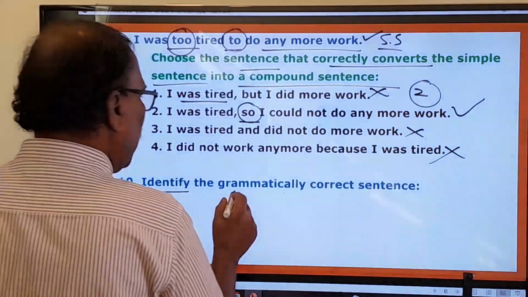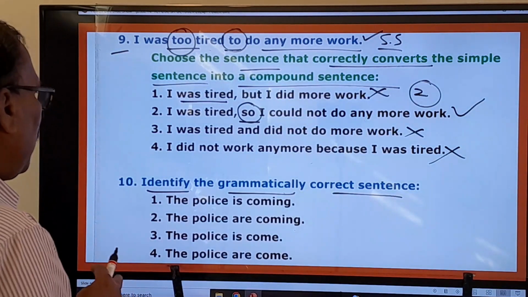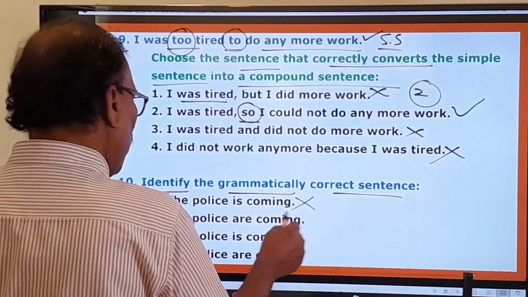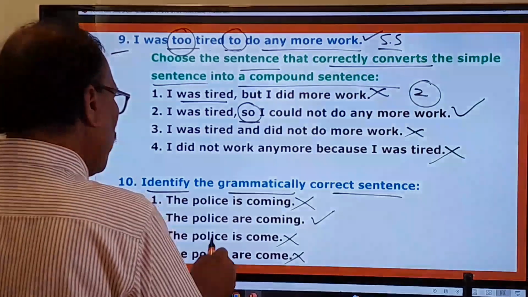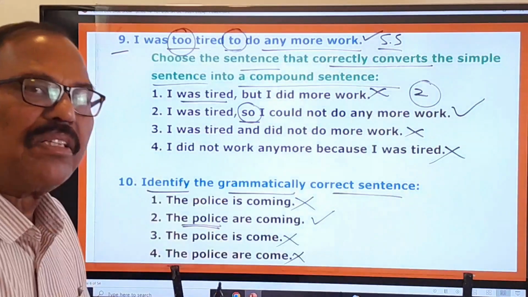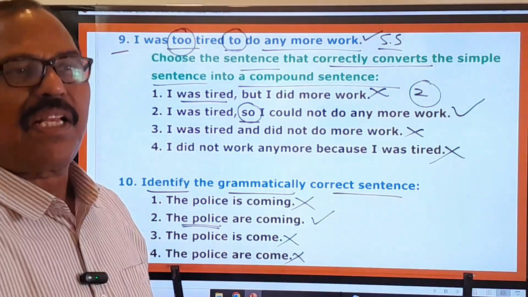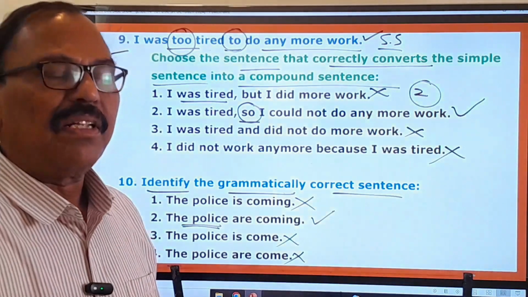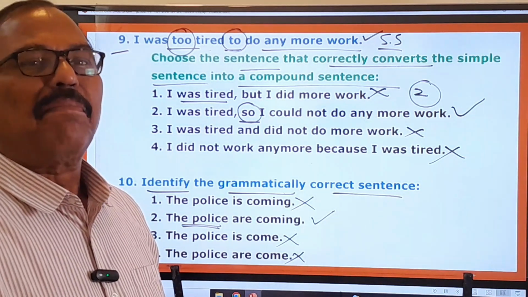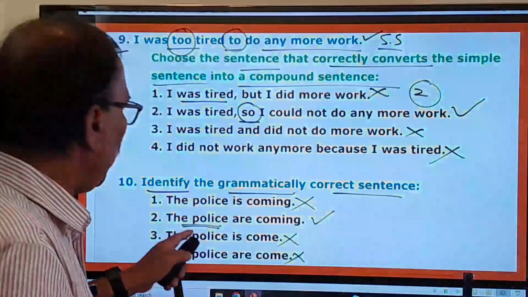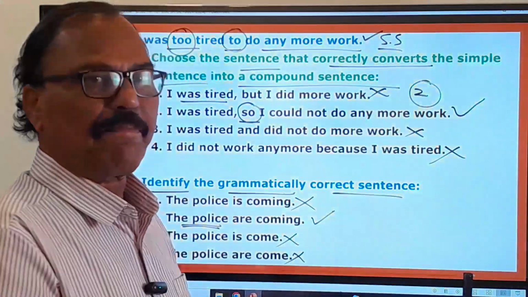Identify the grammatically correct sentence. What are the sentences given here? The police is coming, wrong. The police are coming, right. The police is come, wrong. The police are come, wrong. So here the word police is by birth a plural one. People, by birth a plural one. There are certain words in the English language that are by birth plural. Police means many policemen are called police. If there is one policeman, then you say he's a policeman.